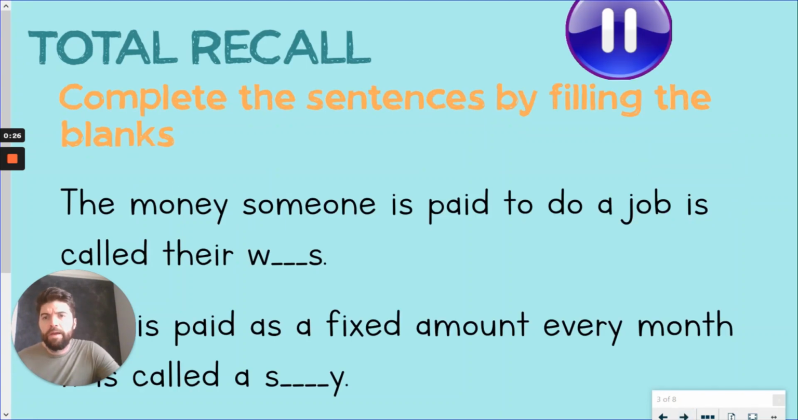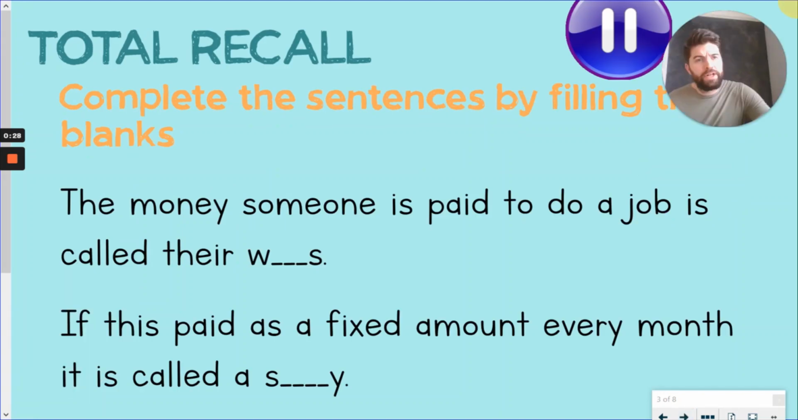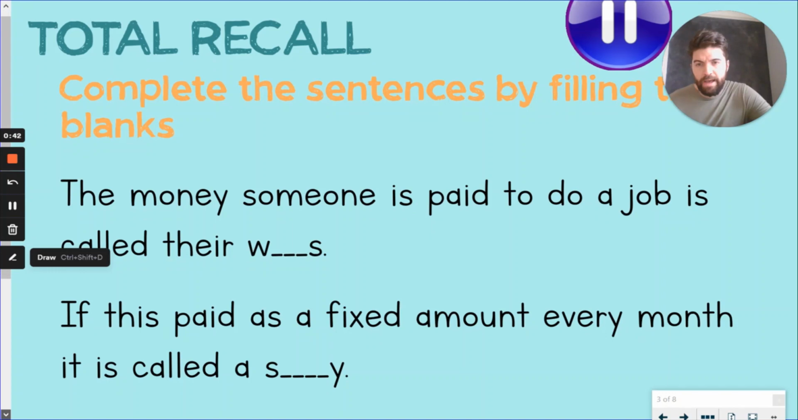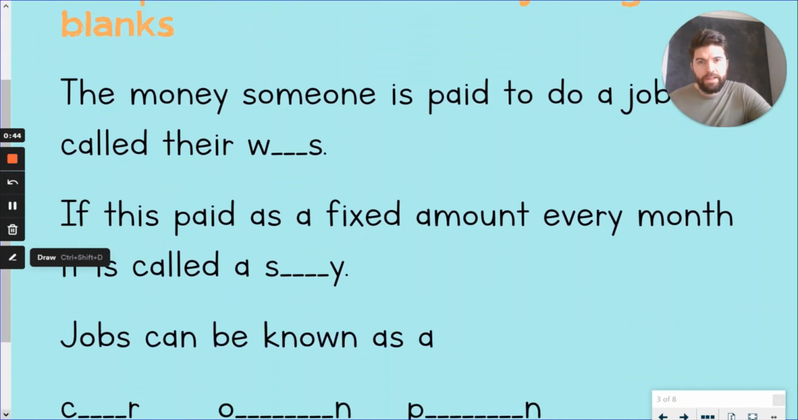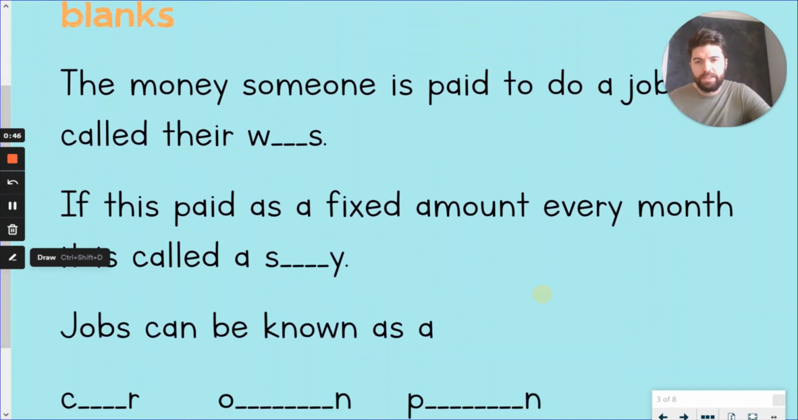Let's start with some total recall then, refreshing our memory of the things that we've learned this topic. Now, we've said so far that the money that someone is paid to do a job is called their what? Starts with a W, that one. If this is paid as a fixed amount every month, we call it a what? That one starts with an S. And then lastly, jobs can be known as what? 3 different words for a job there. One with C, one beginning with O, and one beginning with P. Have a pause and see if you can do those.